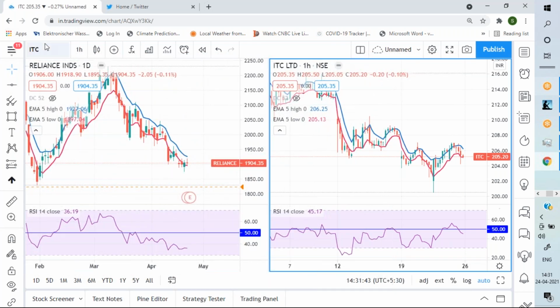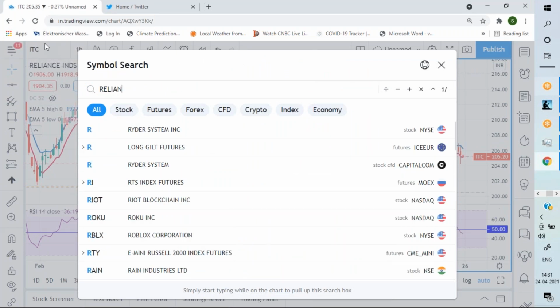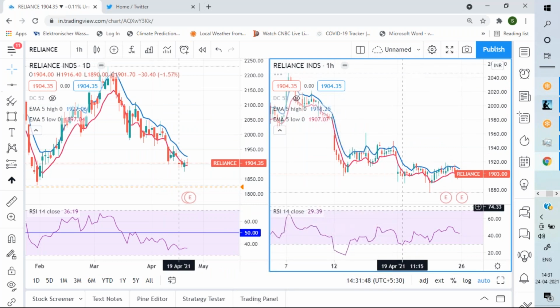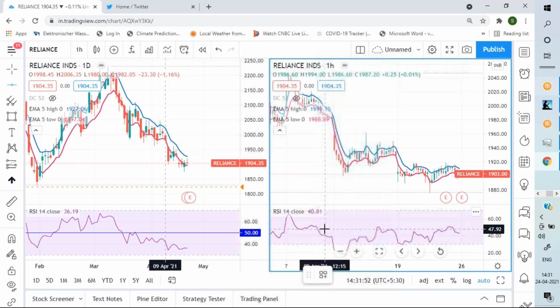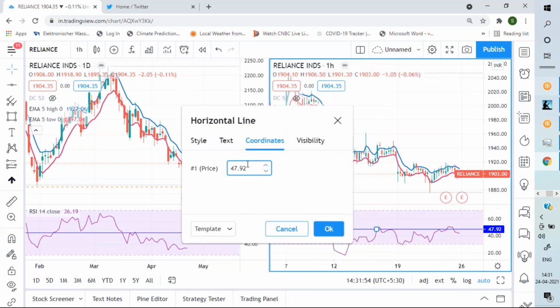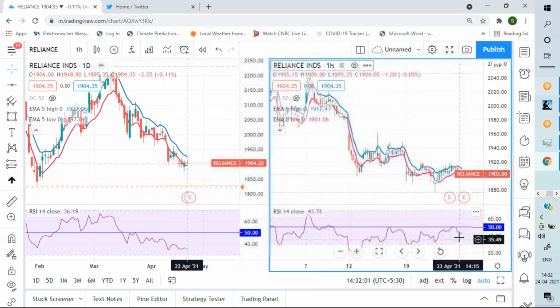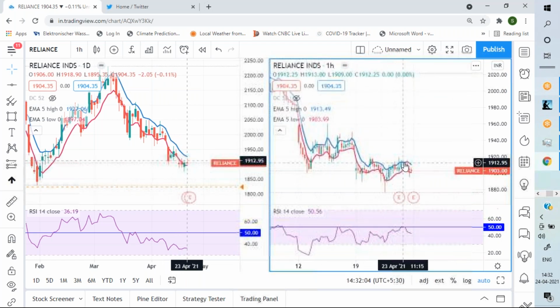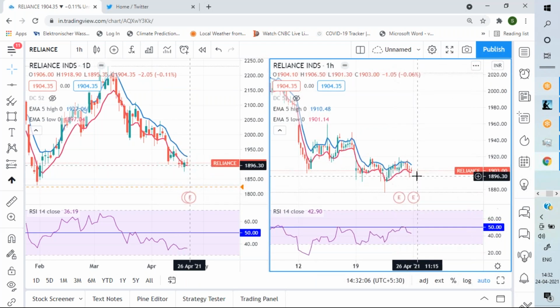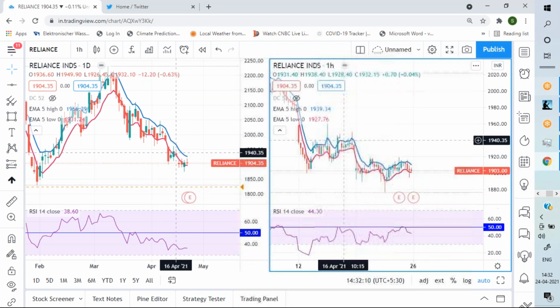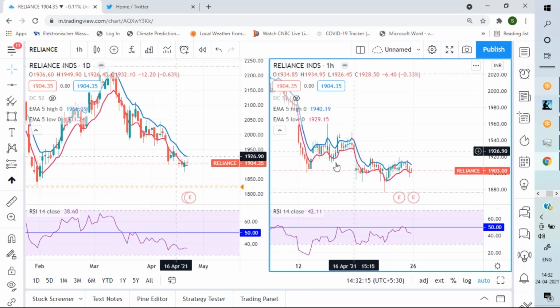Let me go to the same Reliance in the hourly chart. With the help of this, you get many good intraday trades. From 1911 to 1896, a 1% down move, shorting here, which was around 1943 in the day, 1929.